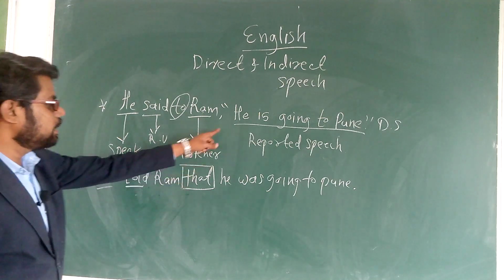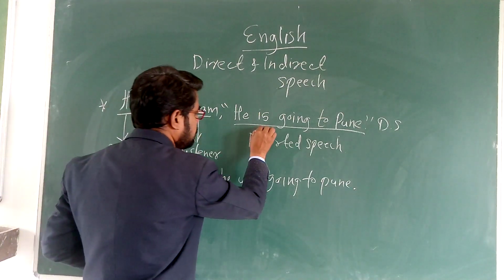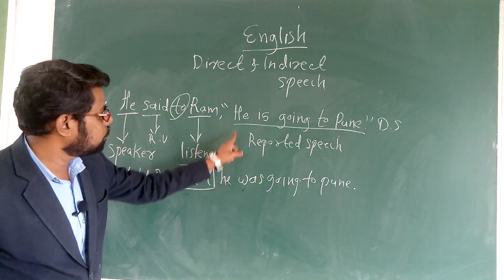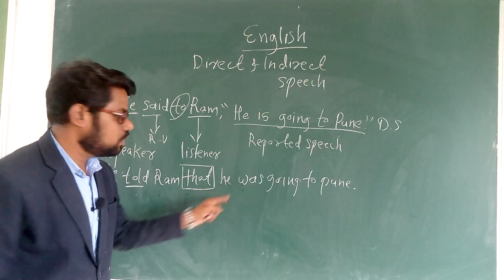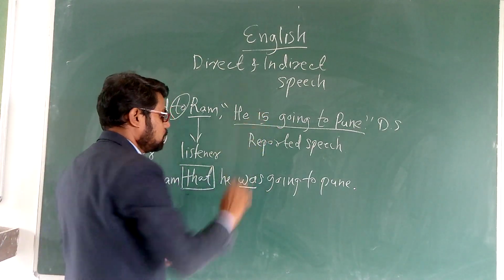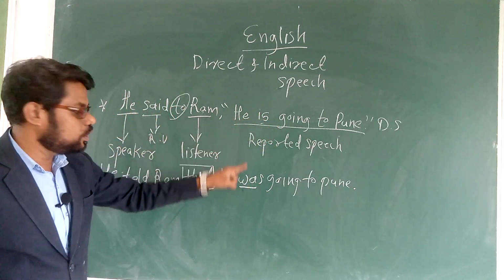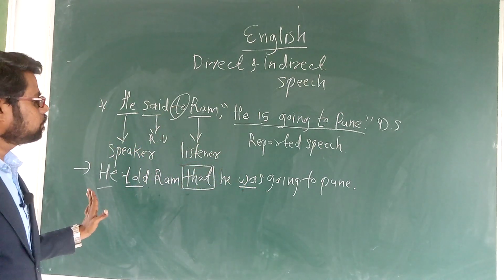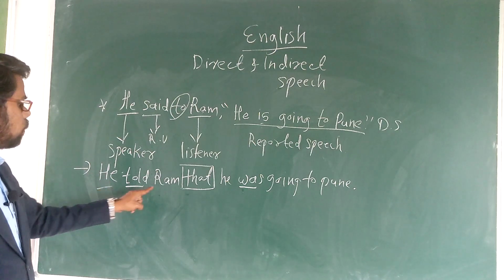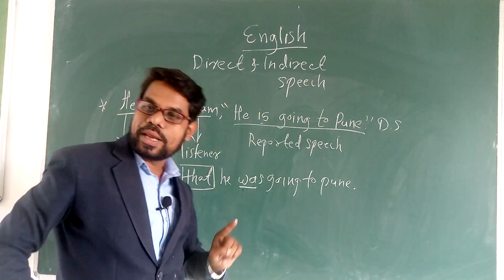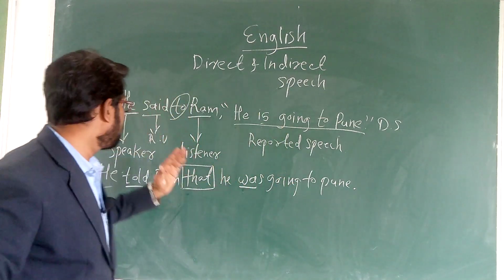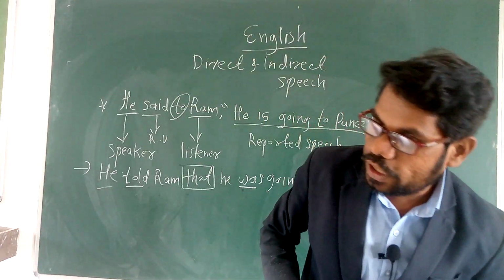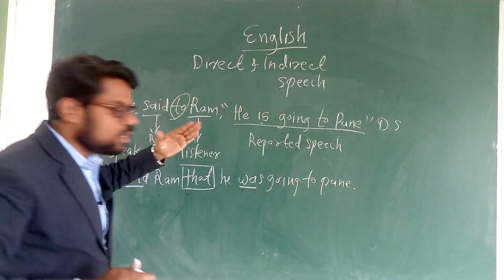Then the continuous present tense changes into continuous past tense. So he is becomes he was. So continuous present changes into continuous past. These are the changes we made here. So the answer is, he told Ram that he was going to Pune. Like this we change from direct to indirect speech. Okay, now we will see one by one.